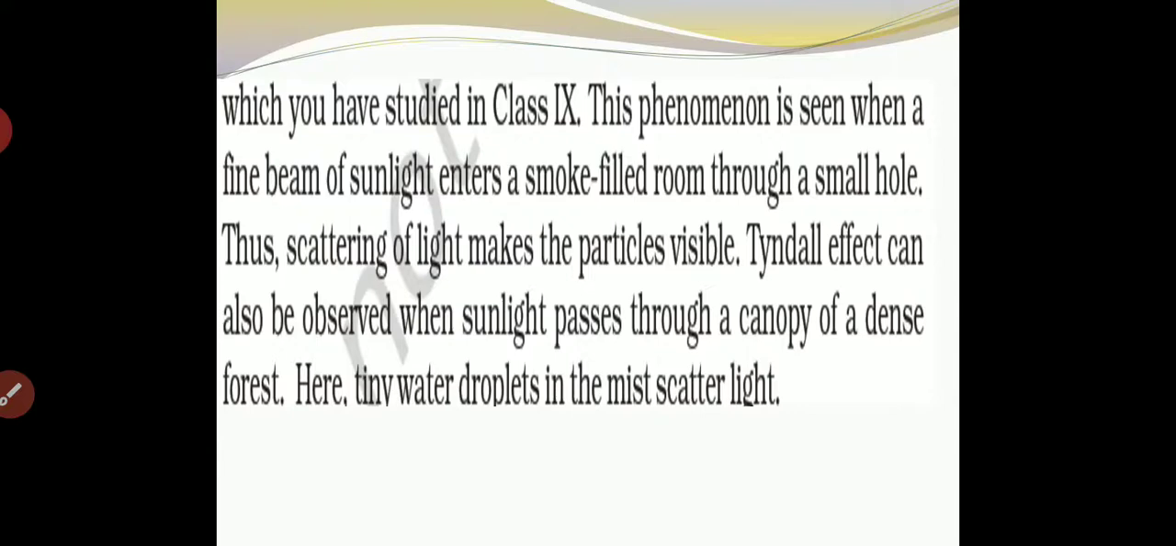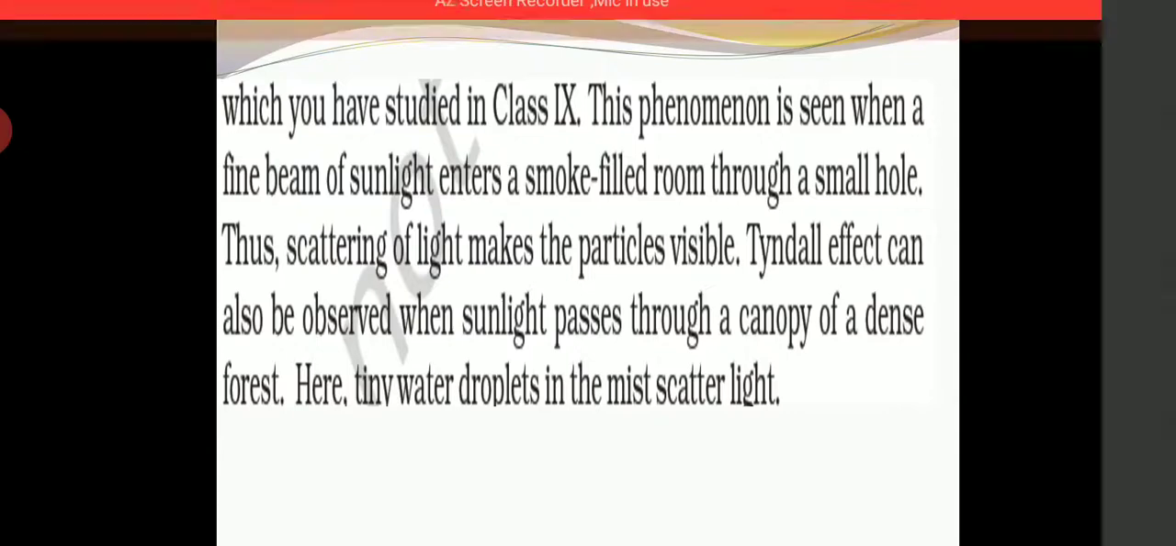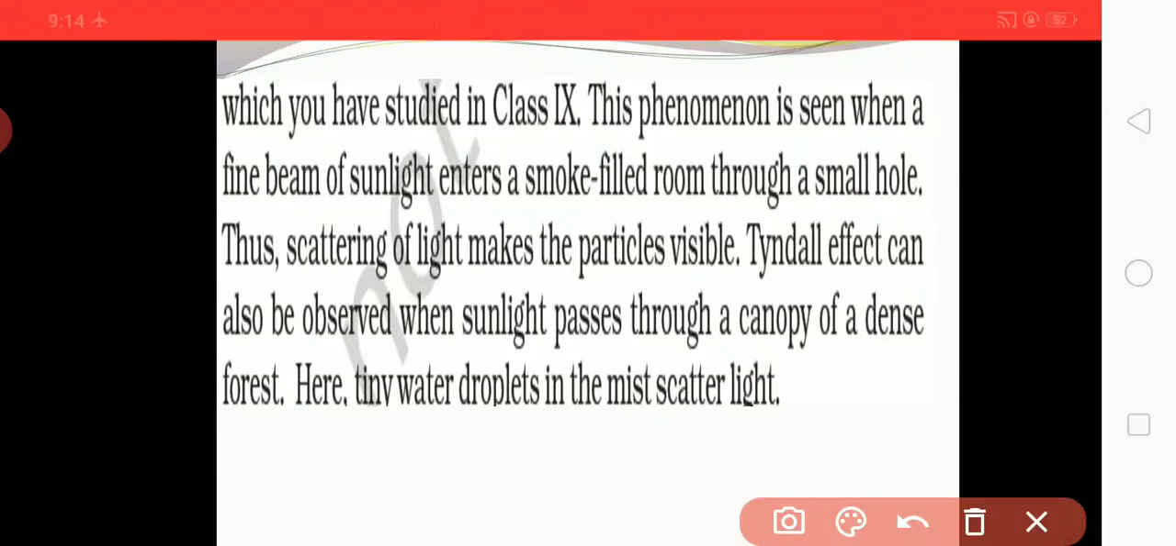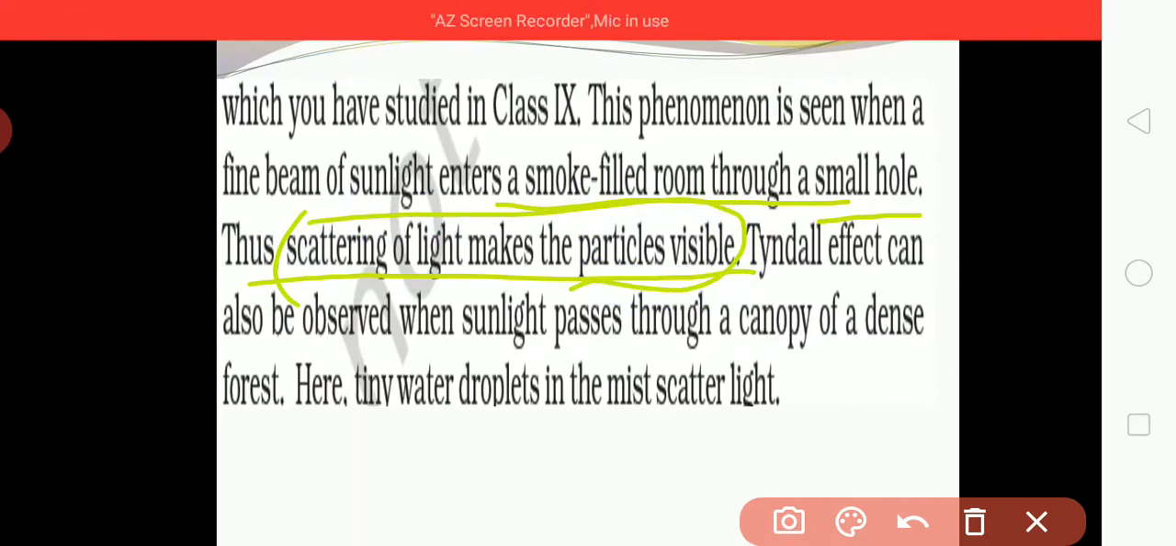This phenomenon is seen when a fine beam of sunlight enters a smoke-filled room through a small hole. Just now I have discussed this. When a beam of sunlight enters the smoke-filled room through a small hole, what will be seen? The scattering of light makes the particles visible. Due to the scattering of light, particles can be seen easily. And the Tyndall effect can also be observed elsewhere.